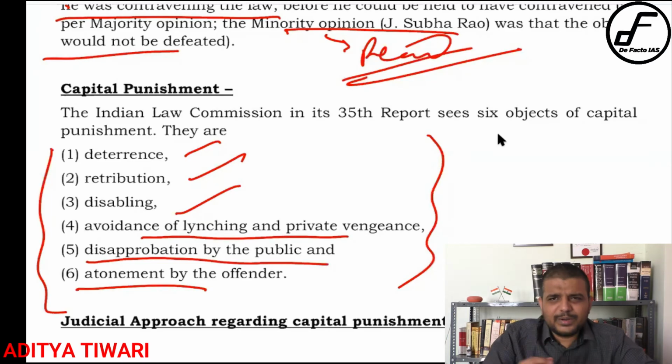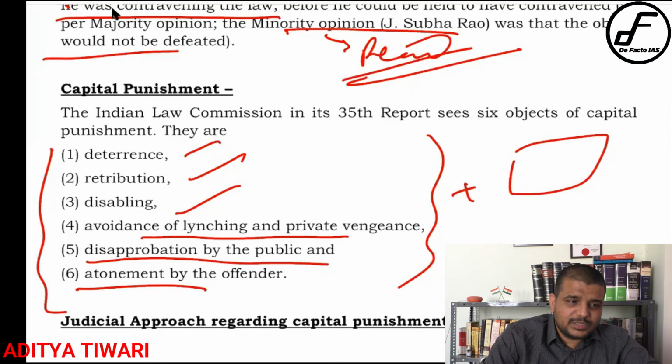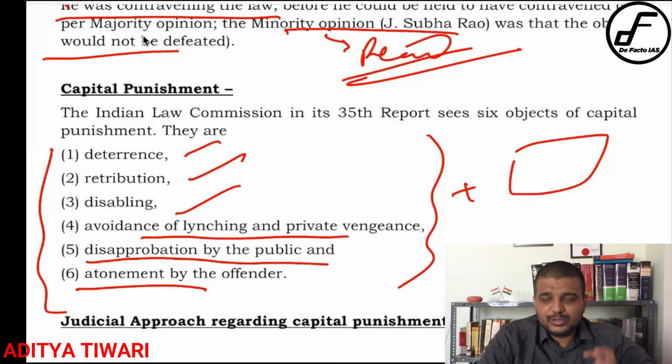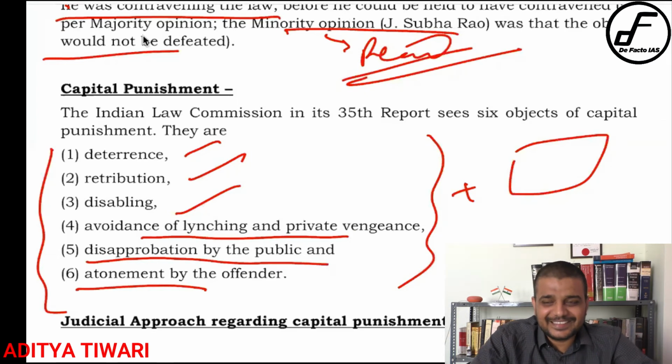Now there are multiple arguments against capital punishment as well, right? For example, you are killing a person to justify that killing is bad. Don't you think that is a sort of contradictory statement? You are doing something to justify that if you do the same thing, it is bad. So that is a contradiction in itself. That is the counter argument.